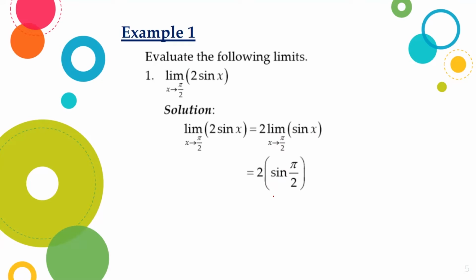Now, we will evaluate the value of sine pi over 2 and that is equal to 1. So finally, multiplying 2 and 1, we will have the final answer 2. Therefore, the limit of 2 sine x as x approaches pi over 2 is equal to 2.